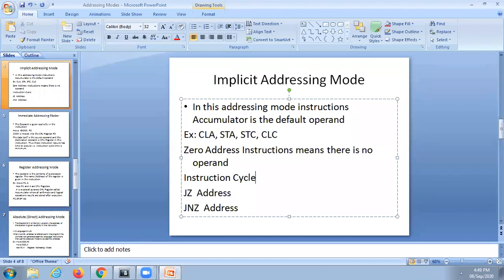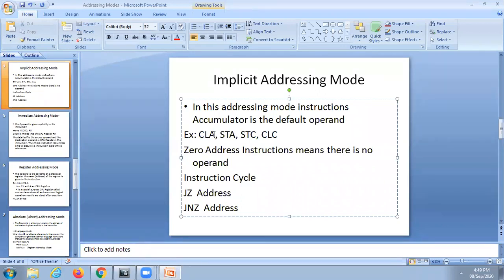Here there are no operands at all. The instruction itself shows CLA. It is only an instruction, no operands. Usually there would be operands, CLA followed by operand 1, comma, operand 2. Here it is not like that. It is only CLA, that is clear accumulator.